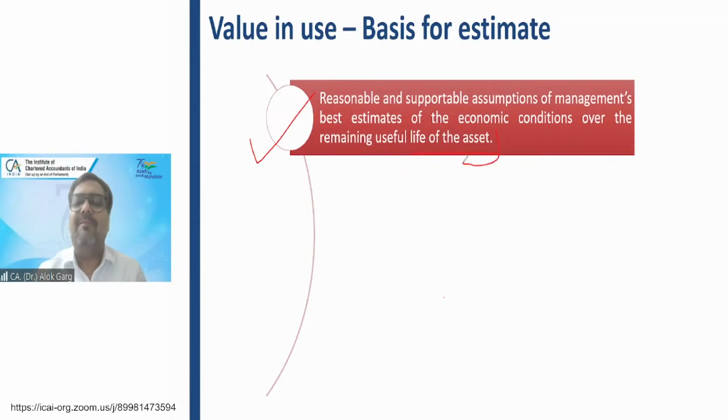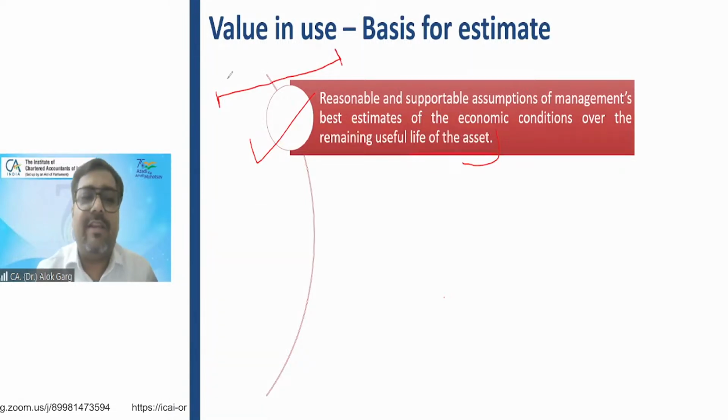This is more of a practical part, right? And I still remember, 15 years back when I was auditing one of the listed companies, the company was doing that impairment assessment. The life of the plant was 20 years. You know what assumptions they had taken? They had taken an assumption that our cash flows will be steady, meaning constant. They are saying that whatever cash flow I will earn in the first year, I will earn the same cash flows in the last years also.